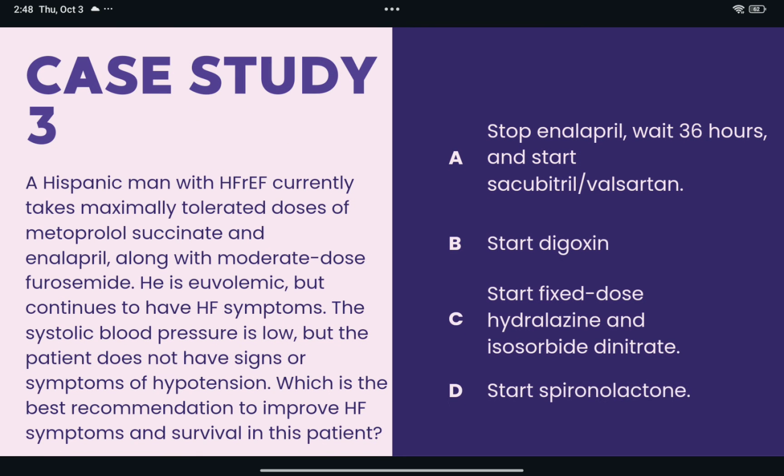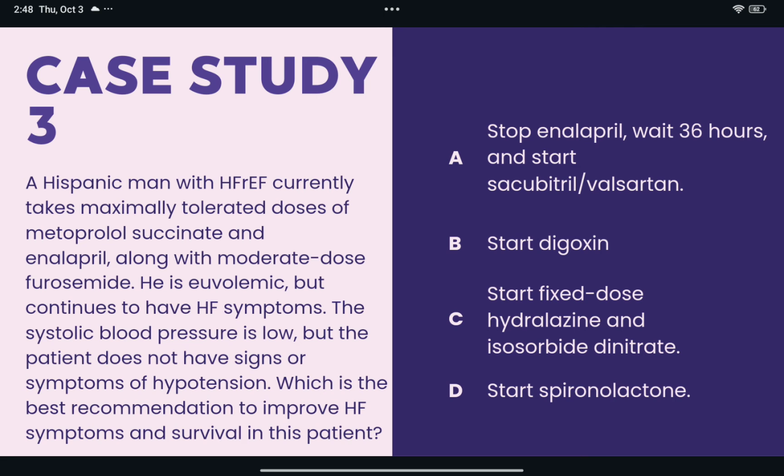A Hispanic man with HFrEF currently takes maximally tolerated doses of metoprolol succinate and enalapril. Along with moderate dose furosemide, he is euvolemic but continues to have HF symptoms. The systolic BP is low, but the patient does not have the signs and symptoms of hypotension. Which is the best recommendation to improve HF symptoms and survival for this patient? Stop enalapril, wait 36 hours, and start sacubitril/valsartan; start digoxin; start fixed dose hydralazine and isosorbide dinitrate; or start spironolactone.